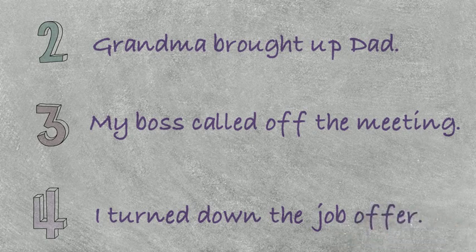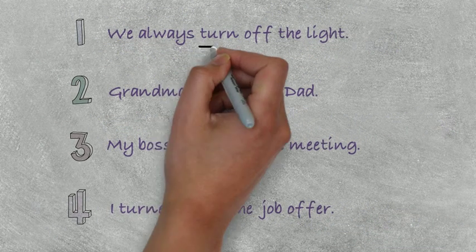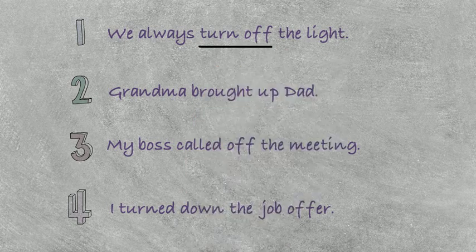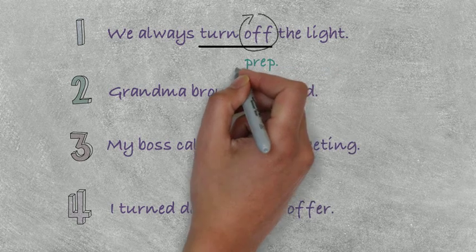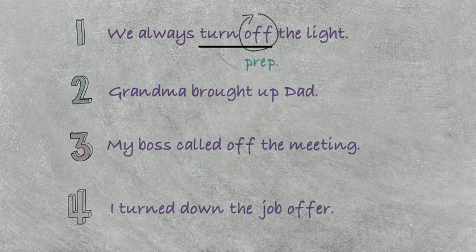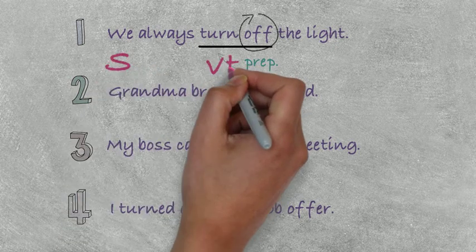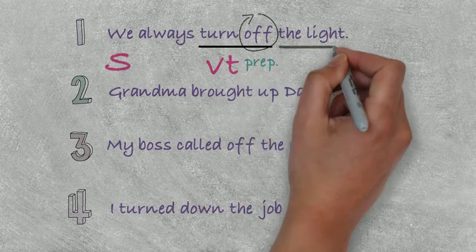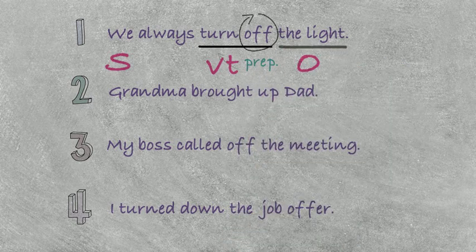Now here you can see turn off. The word off goes with the verb turn to further explain the action of turn. Or you can say this is the word that helps to expand the meaning of a verb. So this one is the subject, turn off is the verb, and the light is something that we have to turn off.